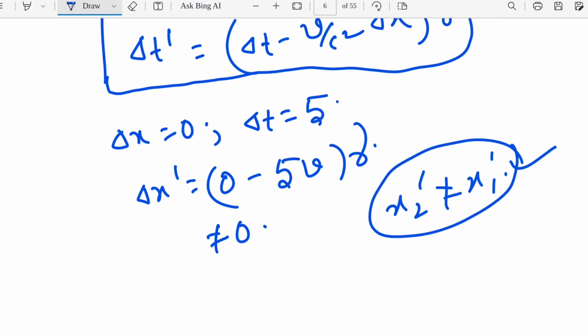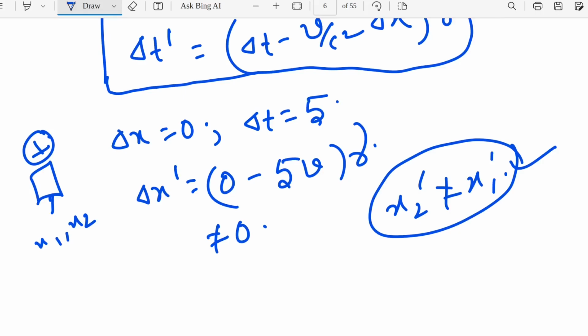That means x2 prime is not equal to x1 prime. What is the meaning of it? The meaning of it is, even though the crackers were fired in the first frame of reference at the same place, that means x1 and x2 were exactly the same, in the different frame it will not be the same. That means x2 prime will not be equal to x1 prime. That is the main thing.